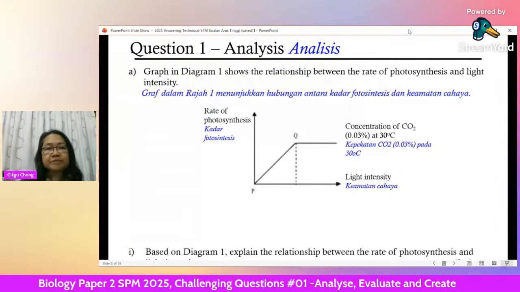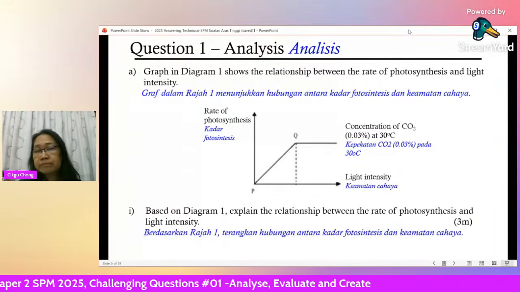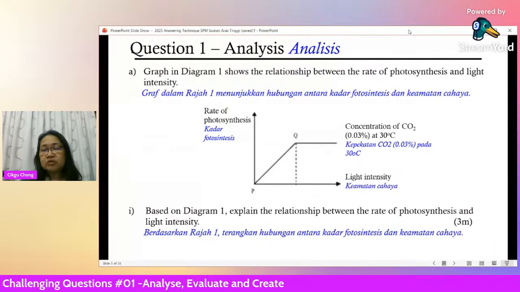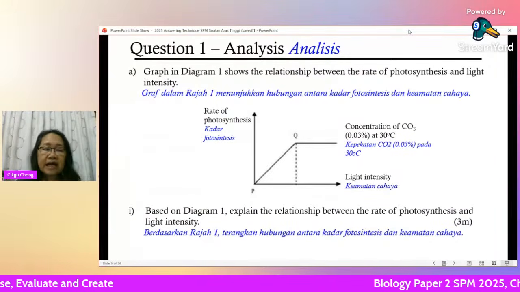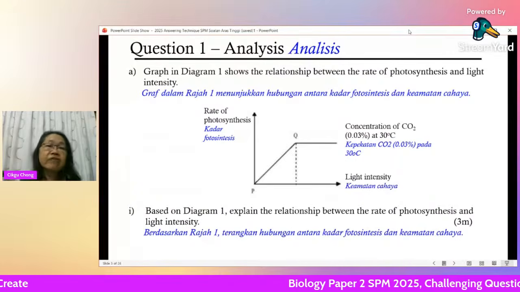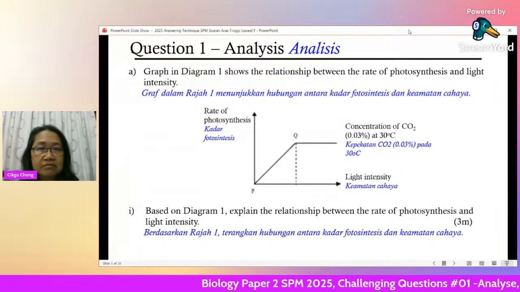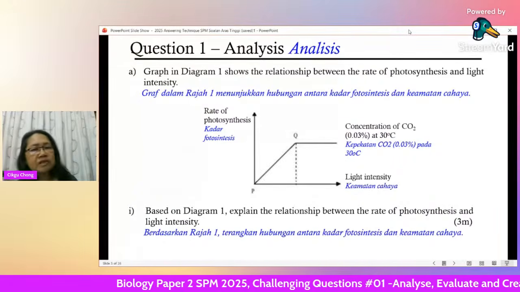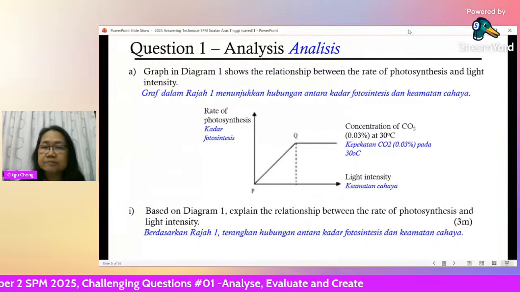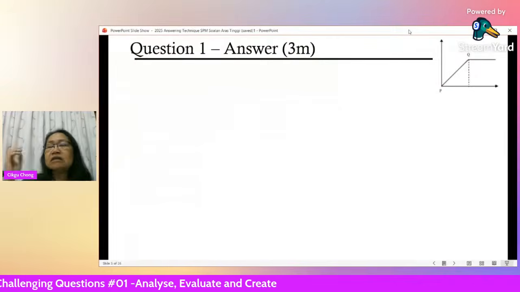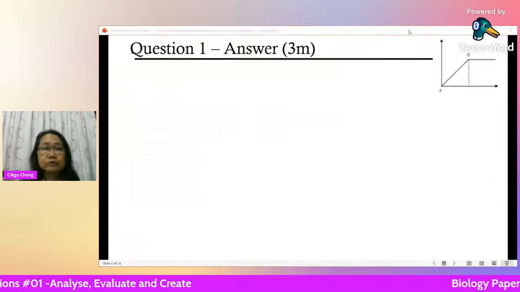Now question. Based on diagram 1, explain the relationship between the rate of photosynthesis and light intensity. That is to analyze the graph. Let's say this is a part of a question. 3 marks only. Don't say 3 marks so easy, but you need to know what to write. So this is an analyzing question. First of all, this is the graph here. I just put it back here for you to see.